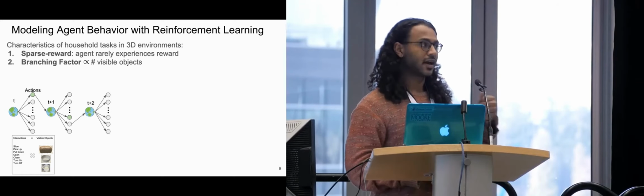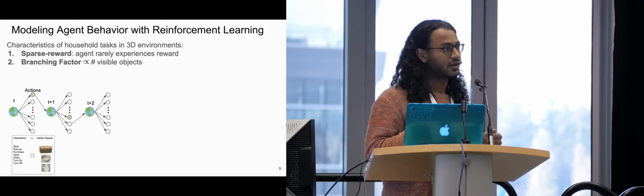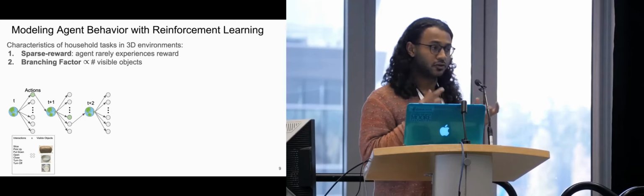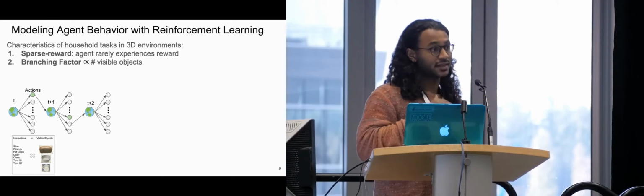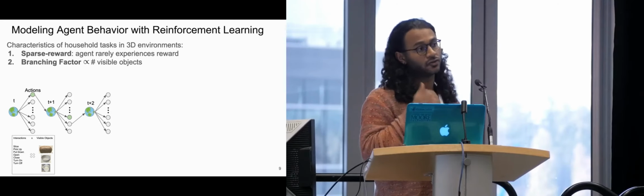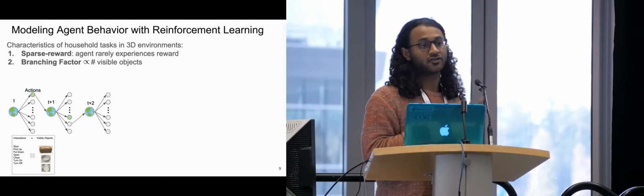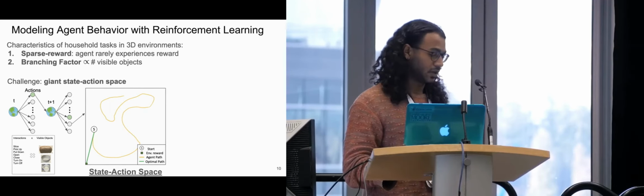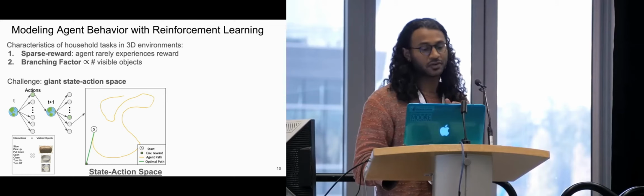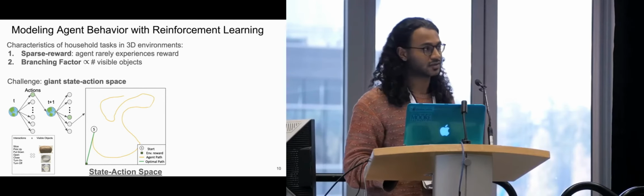As a reminder, the actions encompass interactions. This is a cross product between two sets. Basically, you're multiplying the sizes, and this can grow to be really large. And so we can have an action space in the hundreds. What this leads to is the challenge of having a giant state action space.